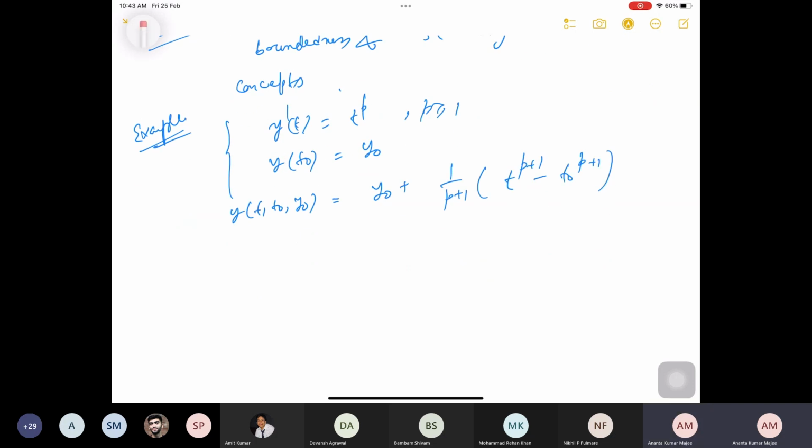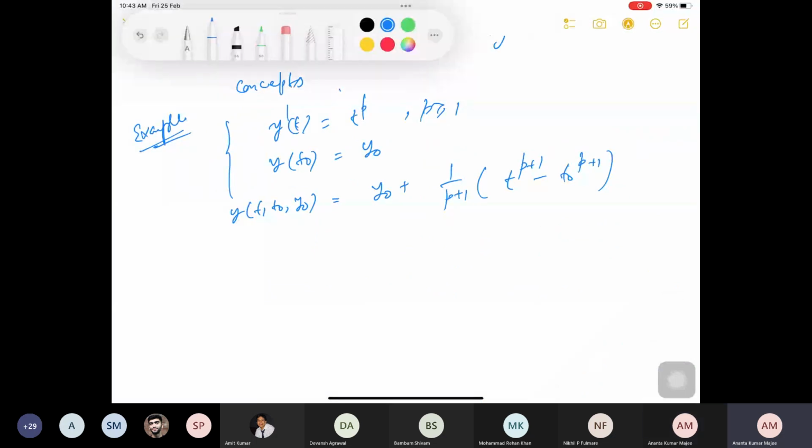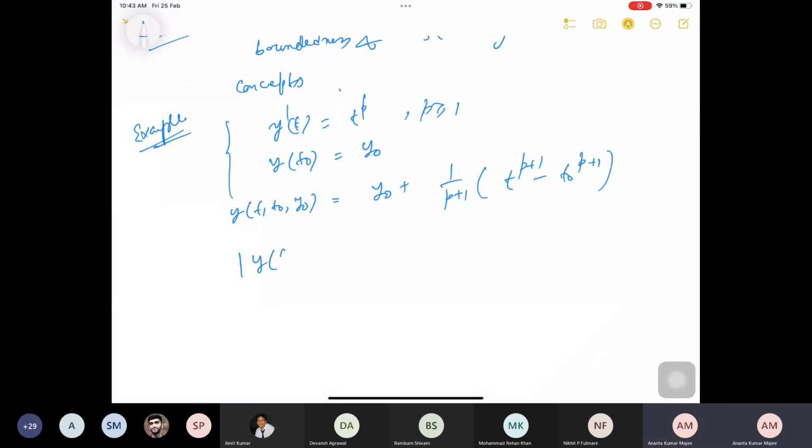Now if you consider different initial conditions, say y of t0 equal to y0, and then I am perturbing it to y0 plus delta y0.